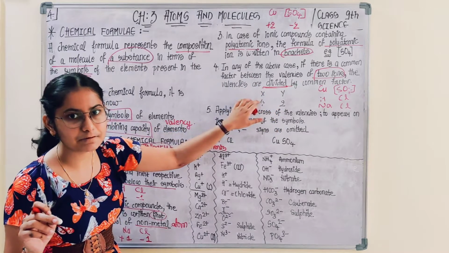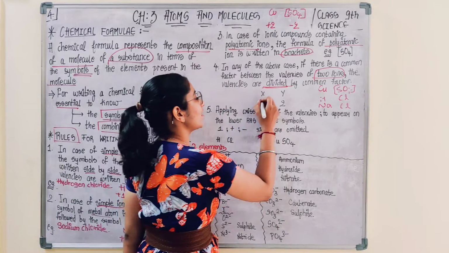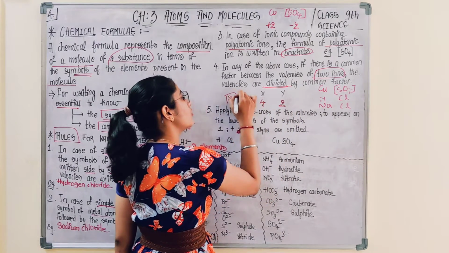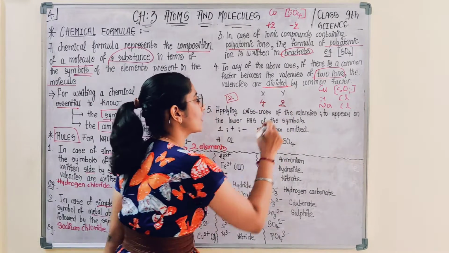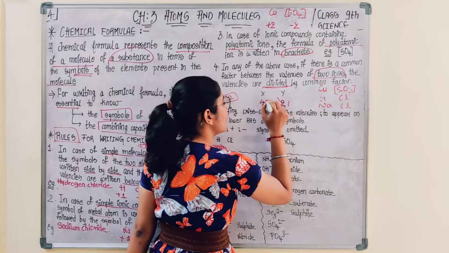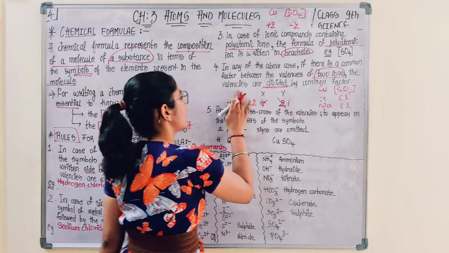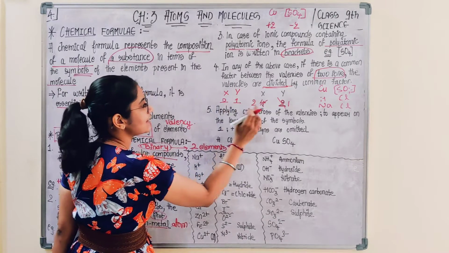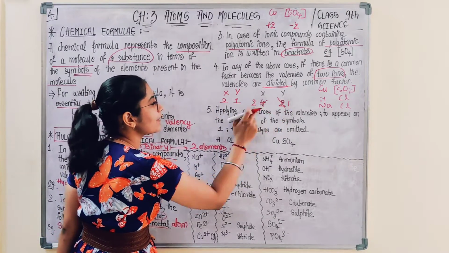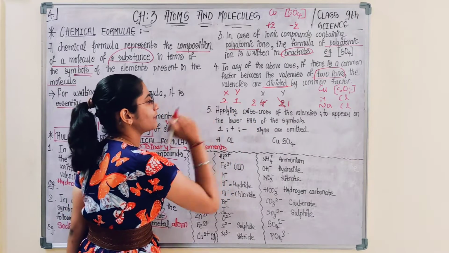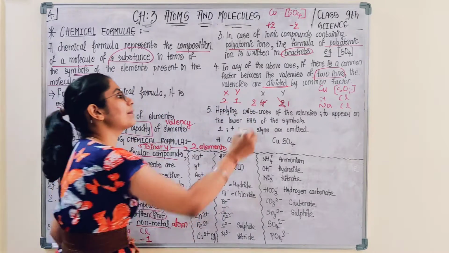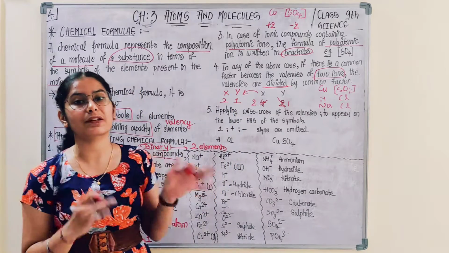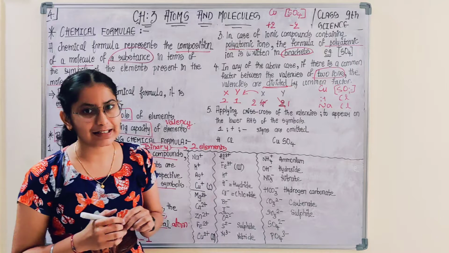Then you see 4 and 2, so there is a common factor 2 in these two terms. So you divide by 2: 2 ones are 2, 2 twos are 4. So right now it would be 2 and 1. Instead of 4 and 2, you divide by the common factor and replace the valencies by these numbers. I hope you are getting it.